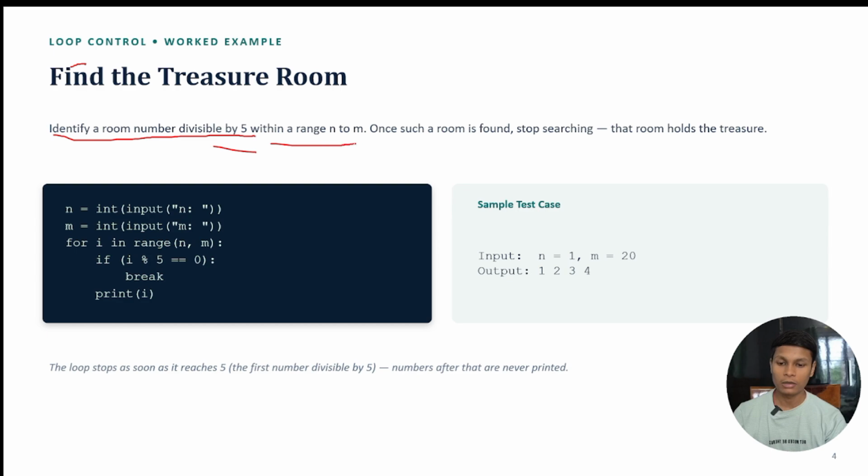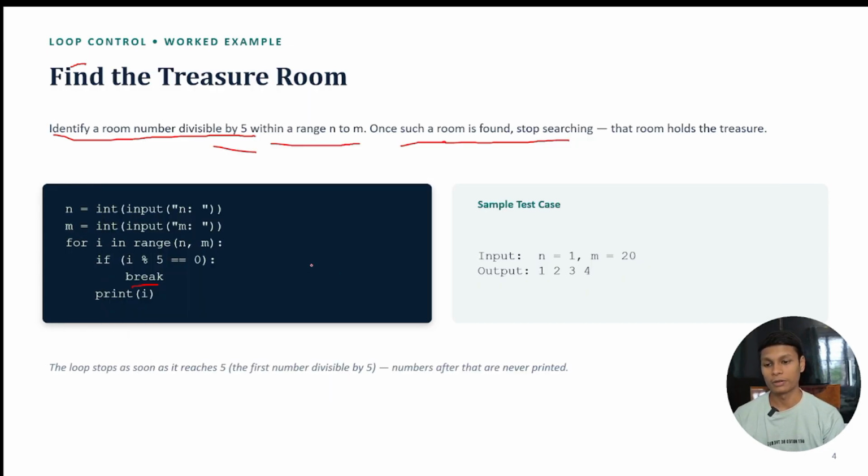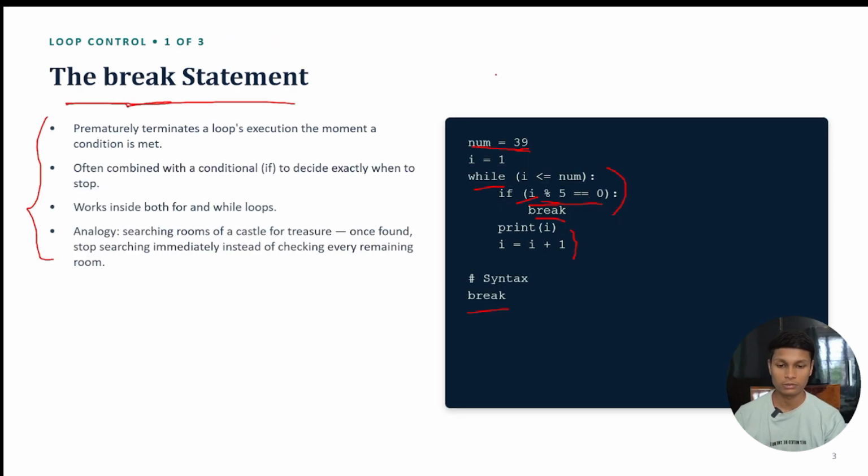With the range n to m, the range will be an integer input from the user. After that, we look for such a room. If the room is found, we stop searching, which means we break the loop. How do we stop searching? With the break statement. So it's the same loop, the same question, but now as a problem.